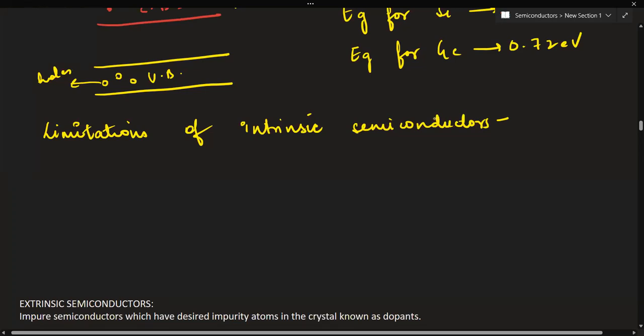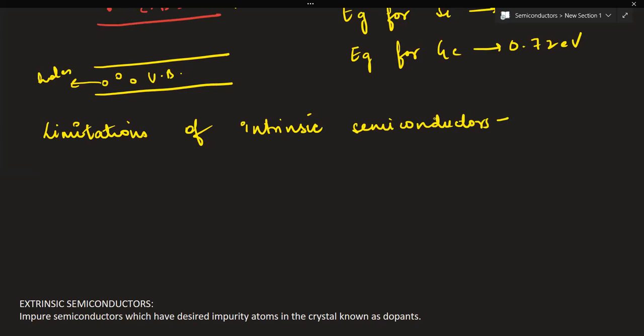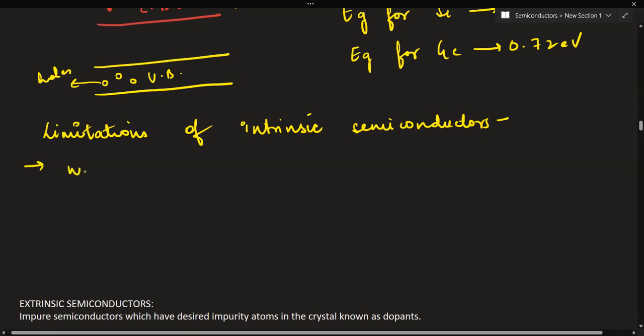Now see, in intrinsic semiconductors, the number of electrons and the number of holes are very less. Means the intrinsic semiconductors have low intrinsic charge carrier concentration.